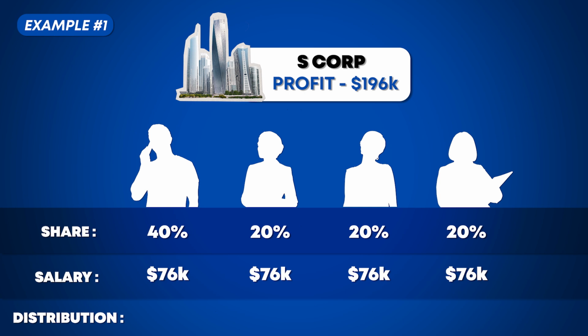Each of the shareholders with 20% ownership will receive $39,200, while you will receive $78,400 because, remember, you own 40% while the other shareholders own 20%.